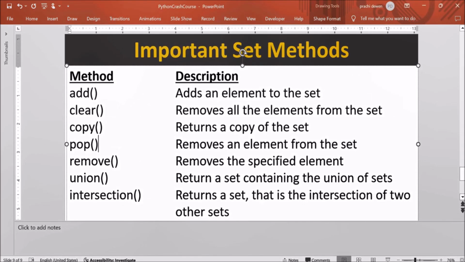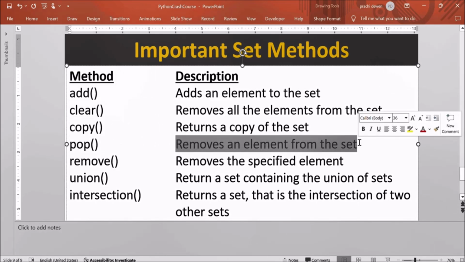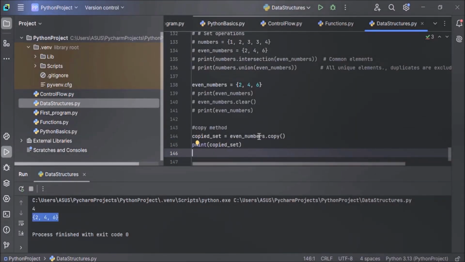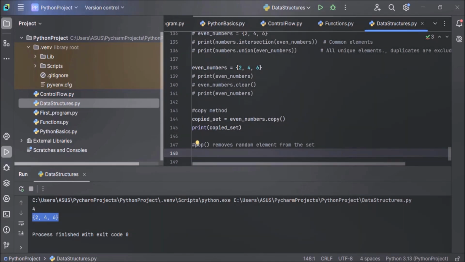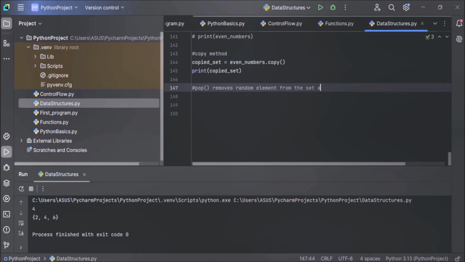Now our next method is pop method. Pop method removes an element from the set. This pop method will remove a random element from the set. Now let's see the example. Here, in case we want to remove a random element from this copied set, you can use pop method. Pop method removes a random element from the set. It will remove a random item from the set and also returns the removed value.